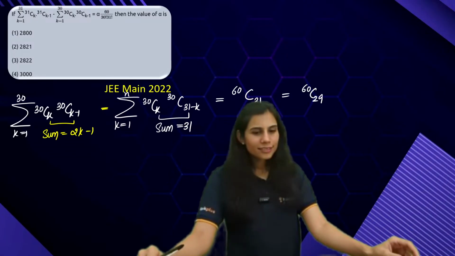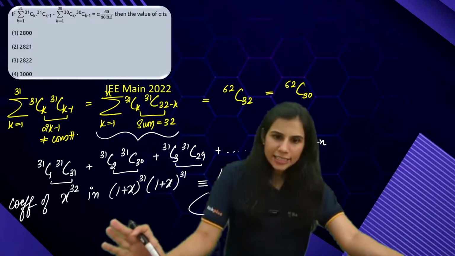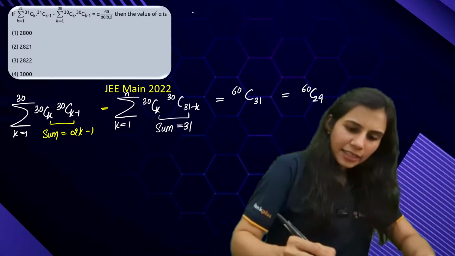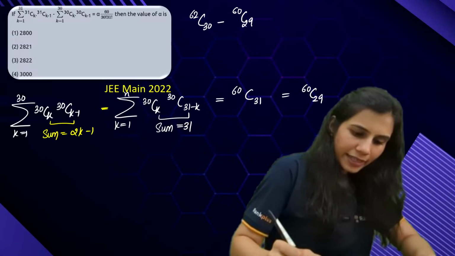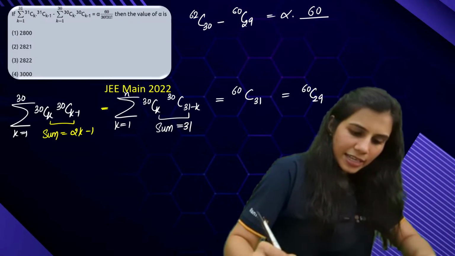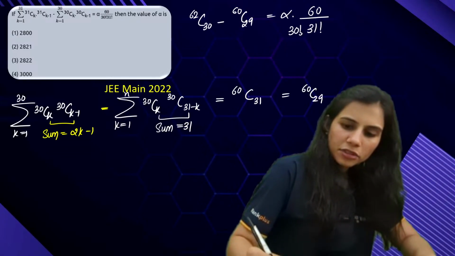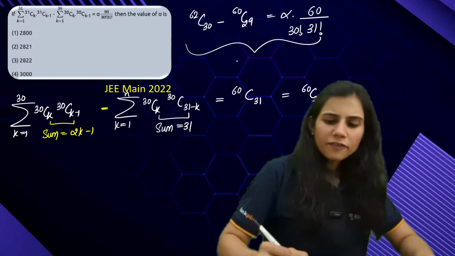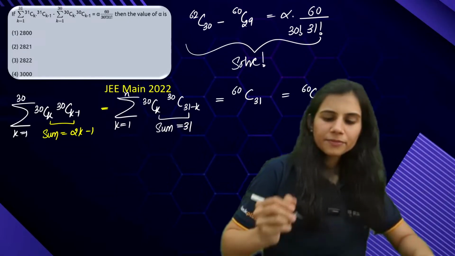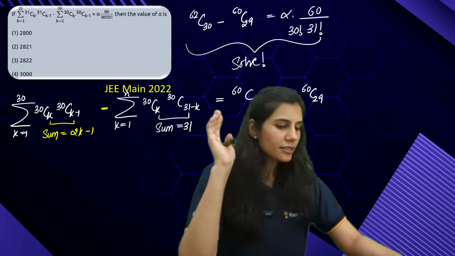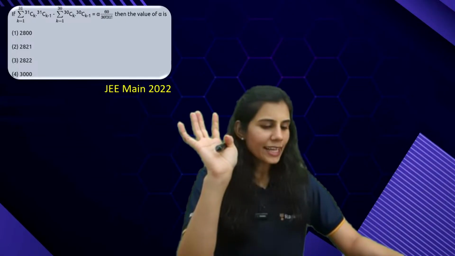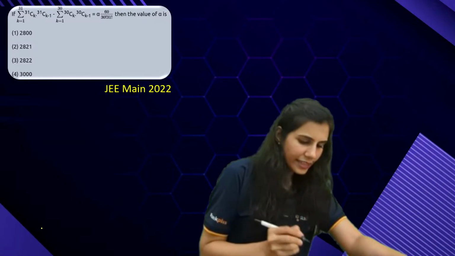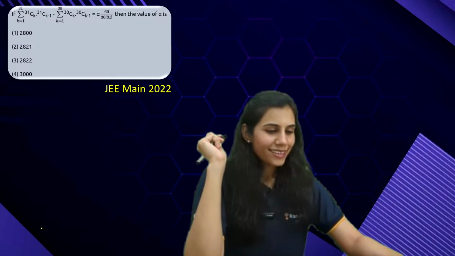Okay guys, got it? So both these series are solved. 62C30 minus 60C29 is equal to alpha times 60 upon 30 factorial into 31 factorial. Now this is something you can very easily solve and get to the value of alpha, which is a very simple task. Just arithmetic calculations involved, nothing more, nothing less. I hope this is clear.